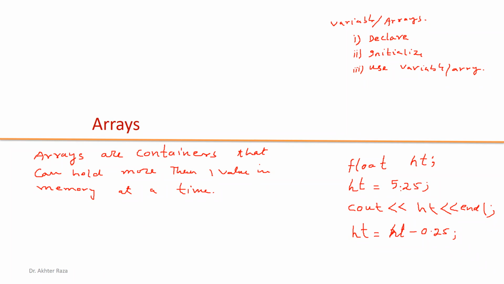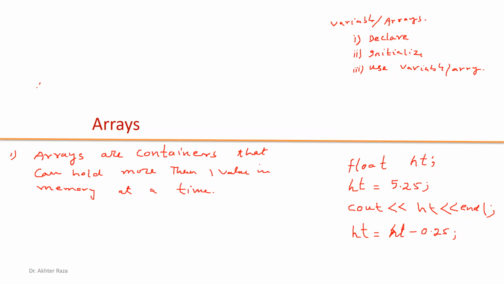So at one time we have one value of height, but in an array we can have more than one value at a time. So an array is defined as a collection of similar data elements of specific size. How can we define the array?